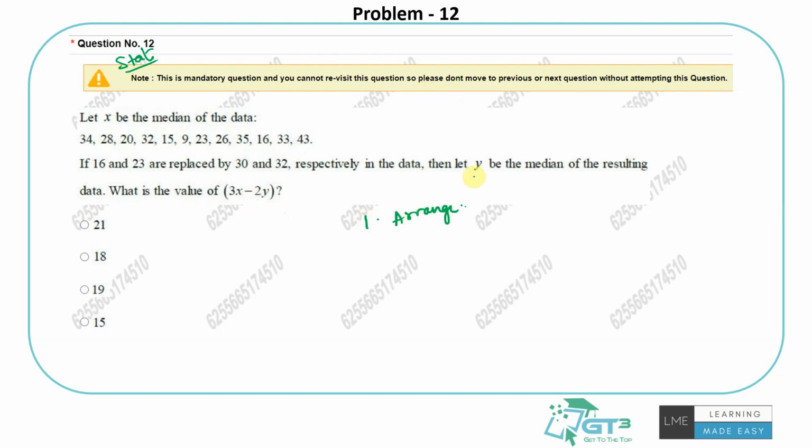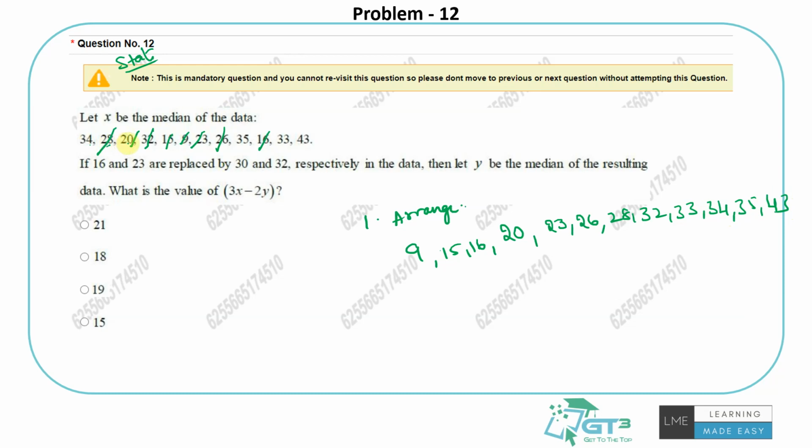from the smallest to the largest. So let's do 9, then I have 15, then I have 16, then I have 20, then we have 23, 26, right? We have 9, 15, 16, 20, 23, 26, then we have 28, and then we have 32, 33, 34, 35 and 43.